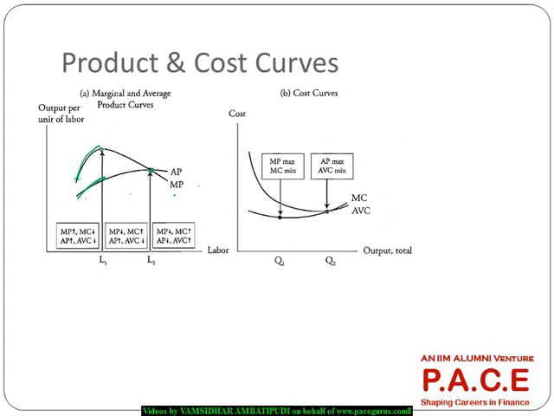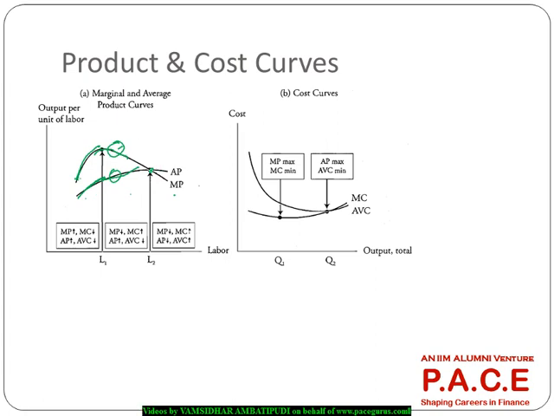But in the second stage, marginal revenue started falling, but still the average revenue is growing, because marginal revenue is still greater than the average revenue, so the average keeps growing.